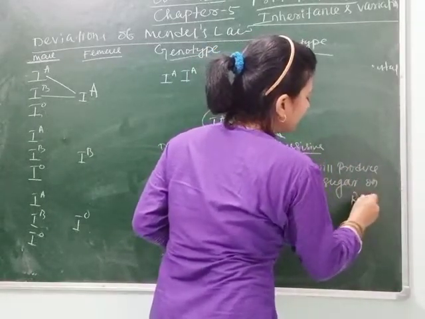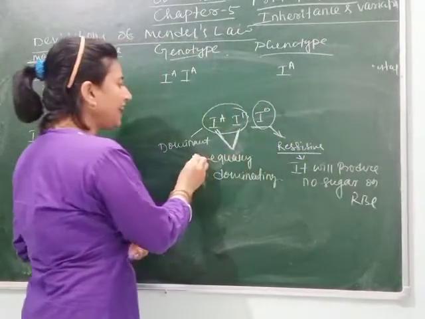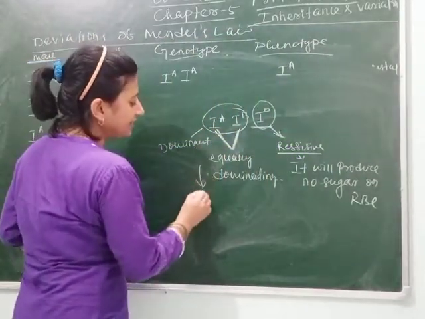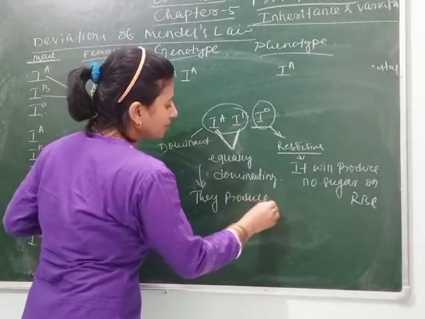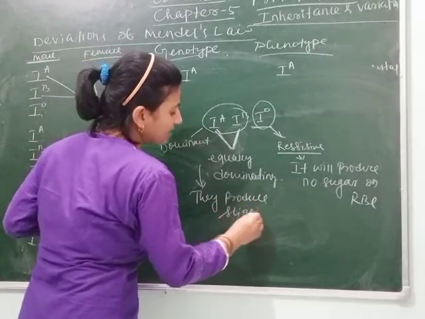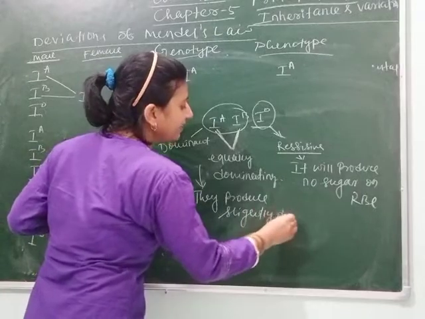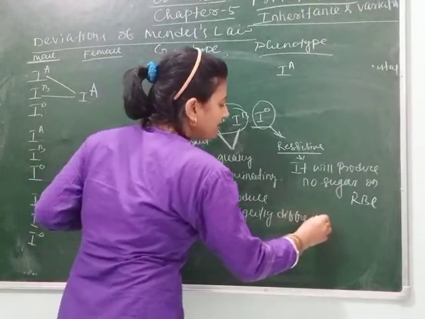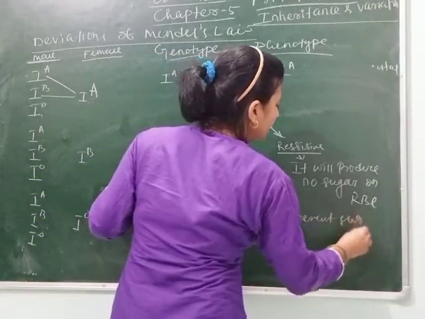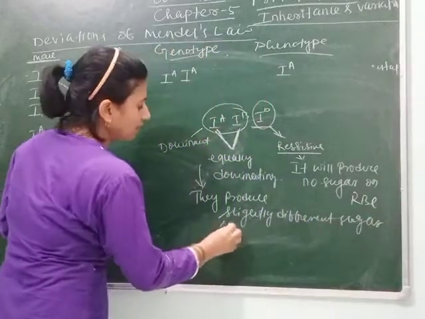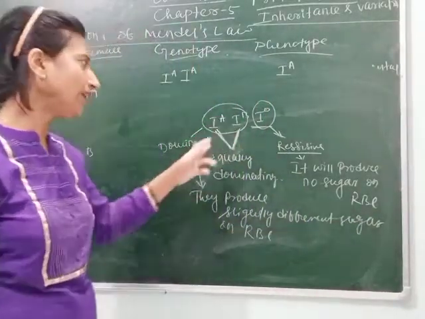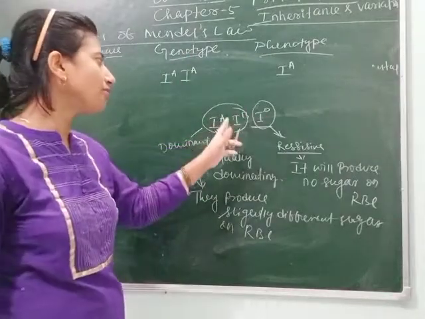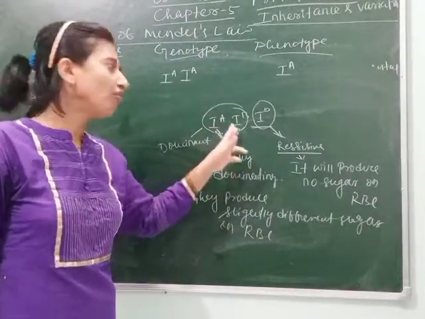It will produce no sugar on RBC. But IA and IB produce slightly different sugar on RBC, due to which they are equally dominating, and when O comes with these alleles, O is recessive.